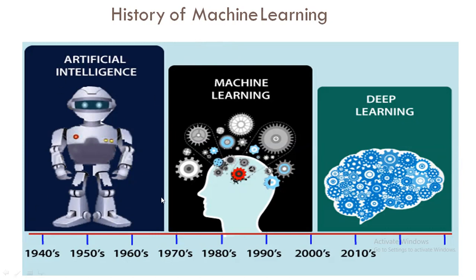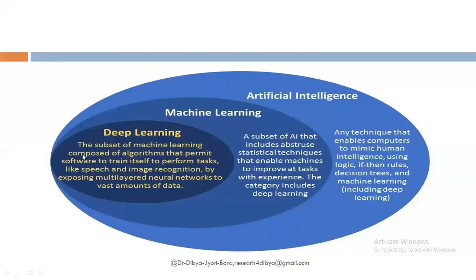Now, artificial intelligence, then there comes machine learning, and under that there's a particular field that is deep learning. So you can see the definition here. Artificial intelligence, I told you, is any technique that enables computers to mimic human intelligence. Mimic human intelligence means it will behave like a human, right? Using logic, if-then rules, decision trees, and machine learning.